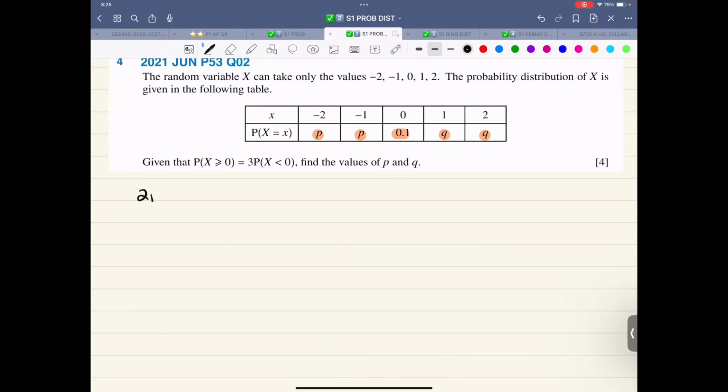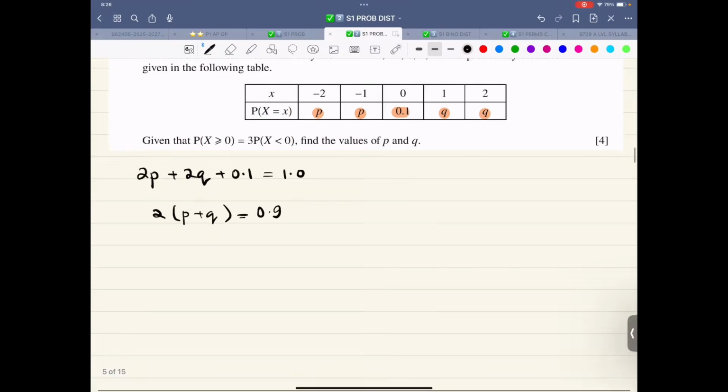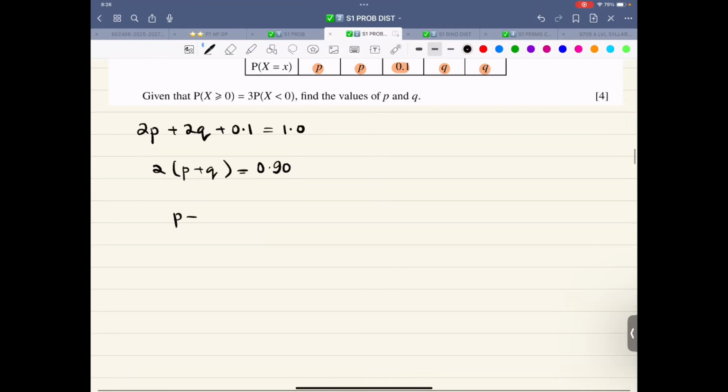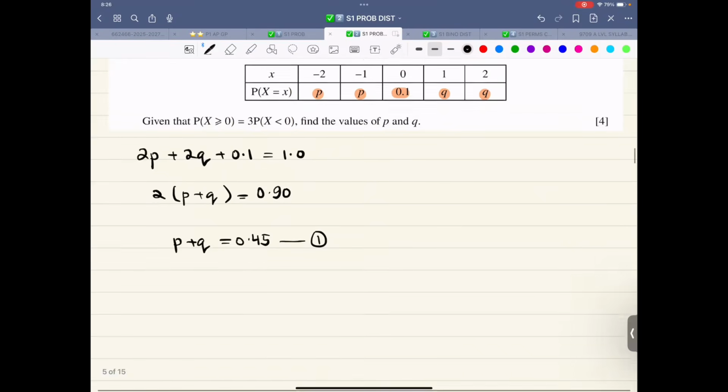So there is 2p, there is 2q, there is 0.1, equals 1. 2 common, p plus q is 0.9, therefore p plus q is 0.45. That is equation number 1.